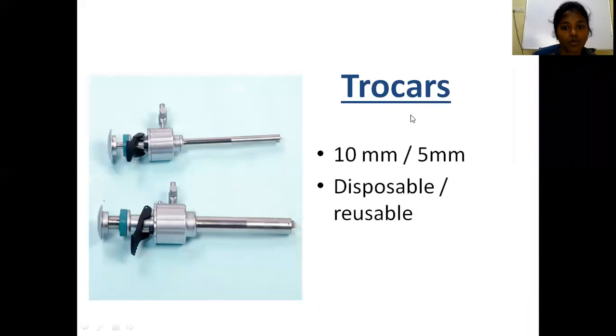Trocars, there are two types of trocars. One is disposable trocars and the other one is reusable trocars. These are reusable trocars which are made up of stainless steel. And there are also different sizes like 10 mm and 5 mm. This is the 5 mm trocar and this is the 10 mm trocar.